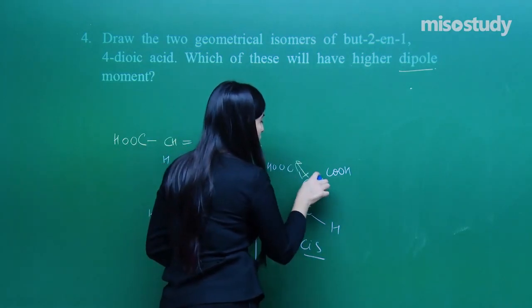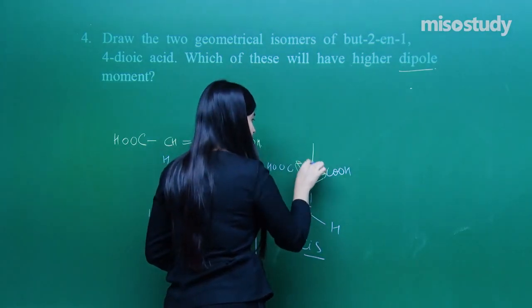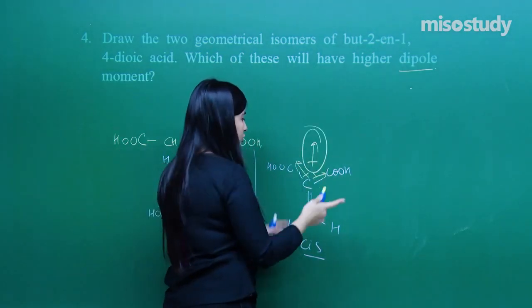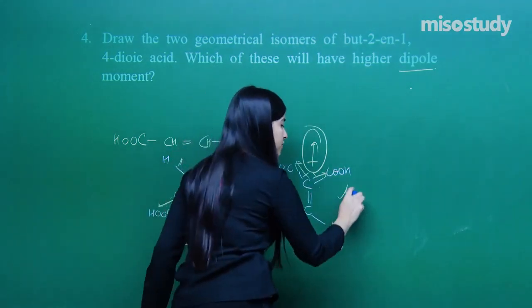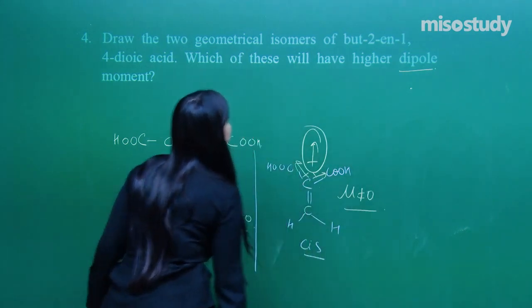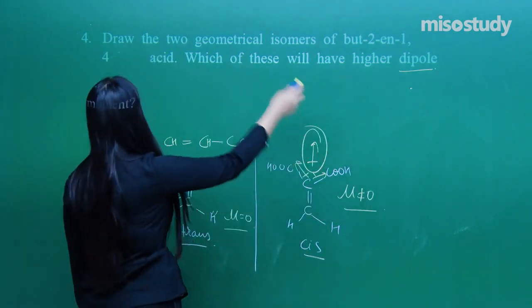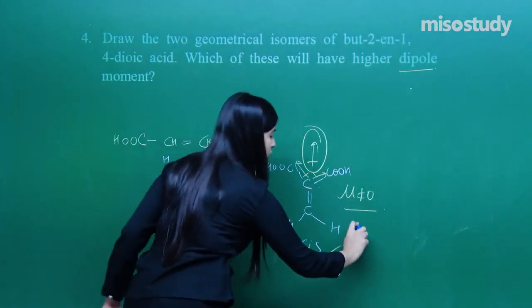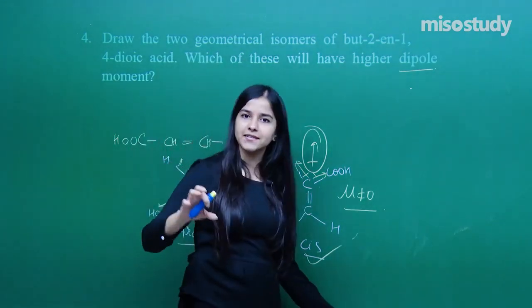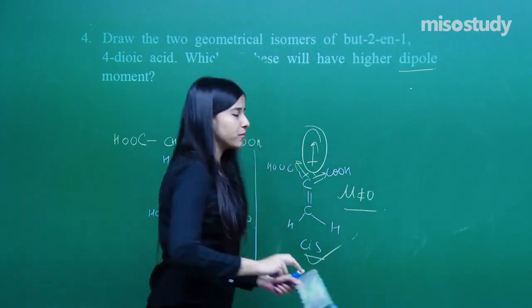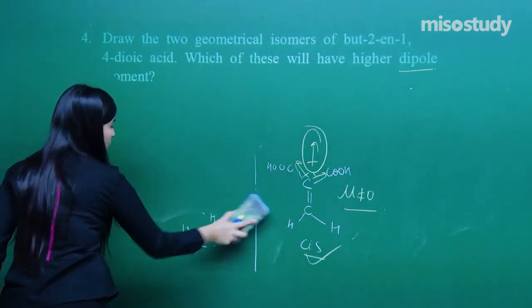Here there will not be opposites, but the dipole must be somewhere over here. Two vectors pointing in this direction will have a resultant in this direction. So dipole moment is not equal to 0, and the one having the higher dipole moment, according to the question, is the cis form. In the maximum of cases, the cis form has the higher dipole moment. Clear? Now let's move on further.